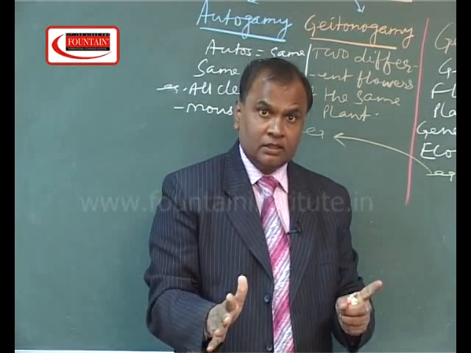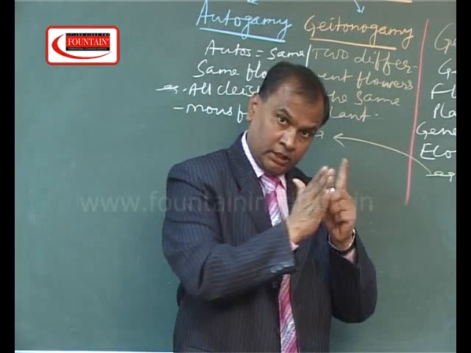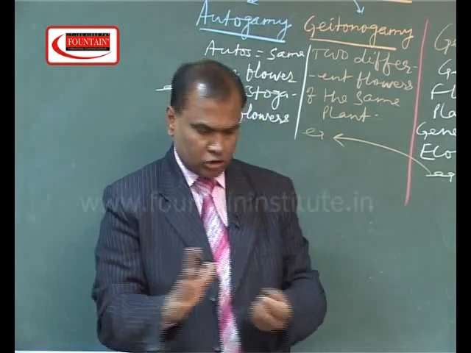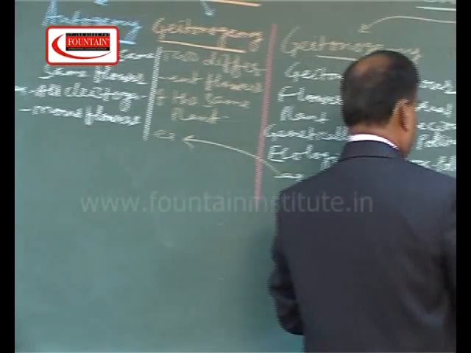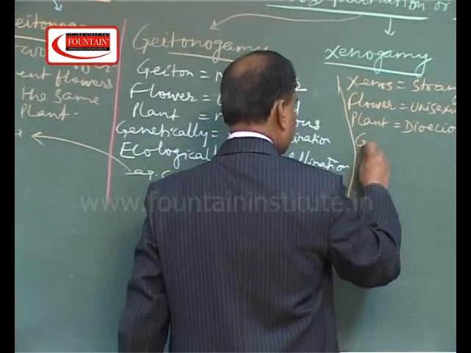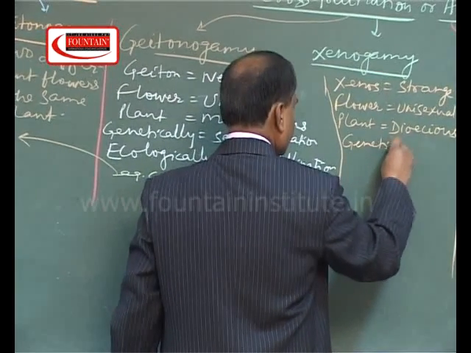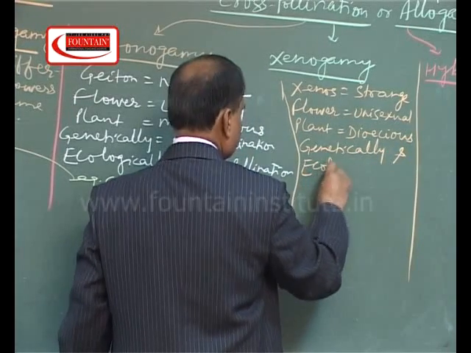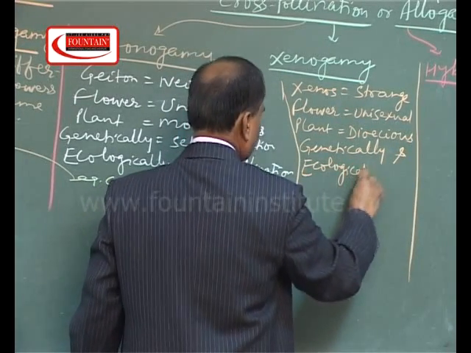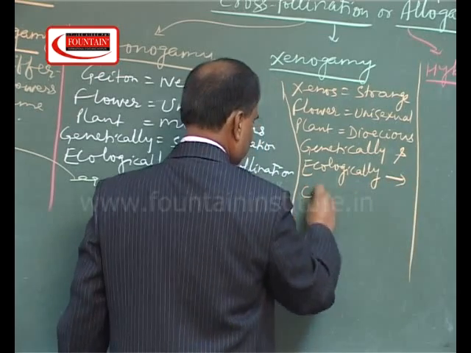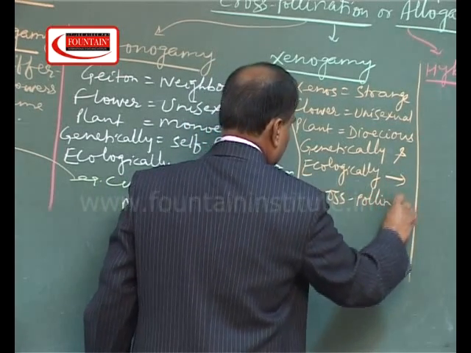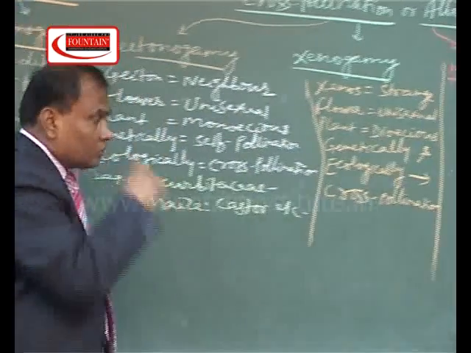In this case, xenogamy is both genetically and ecologically cross-pollination.